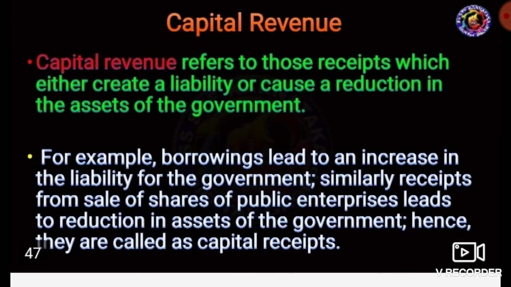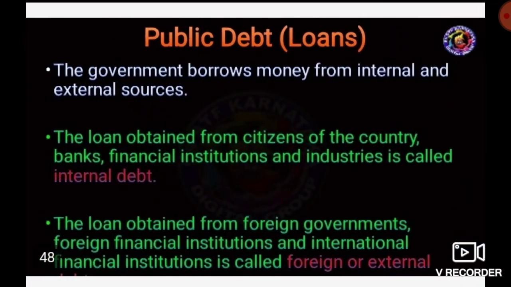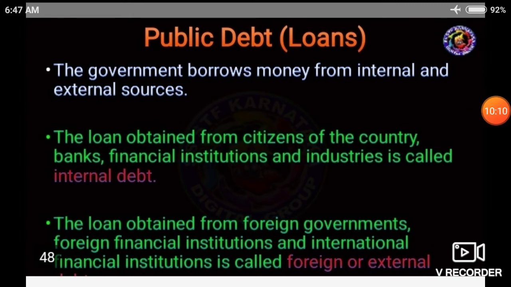Let's move on. Another important concept in this lesson is public debt. What is meant by public debt? Public debt is nothing but public loans. The government borrows money from internal and external sources, and that is called public debt.